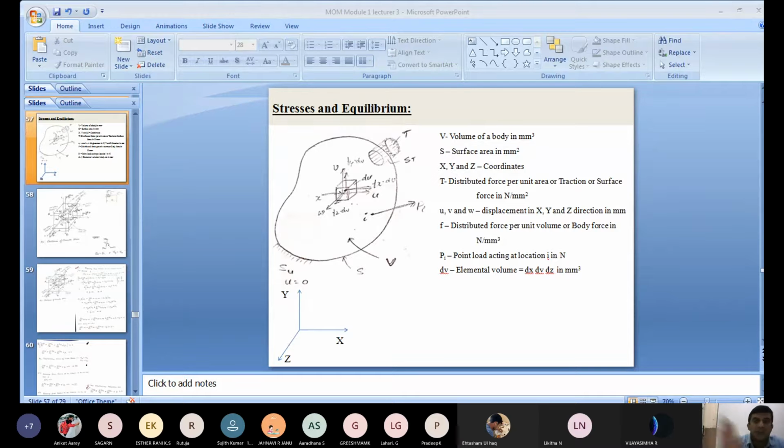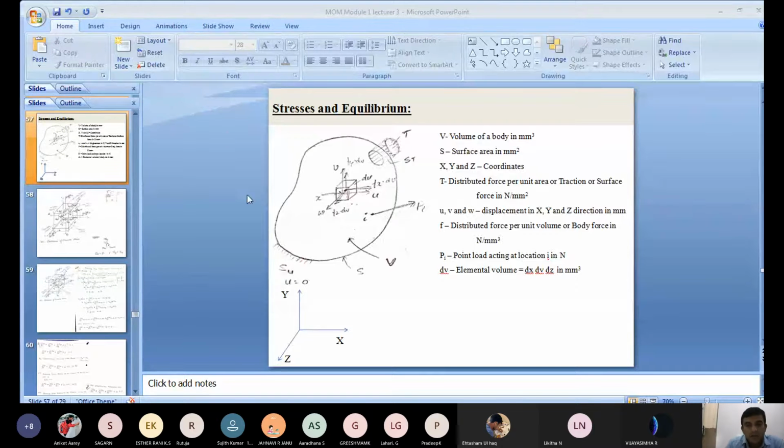The best example: when you press a door, how much area do you contact? The palm of your hand is in contact with the body, that is the surface area in contact, and we apply the force. What type of force is it? It is a traction force, or surface force, or distributed force per unit area. That is the second type of force acting on a body.